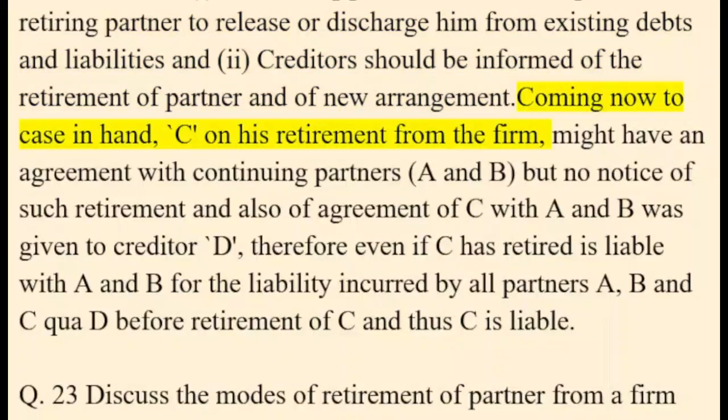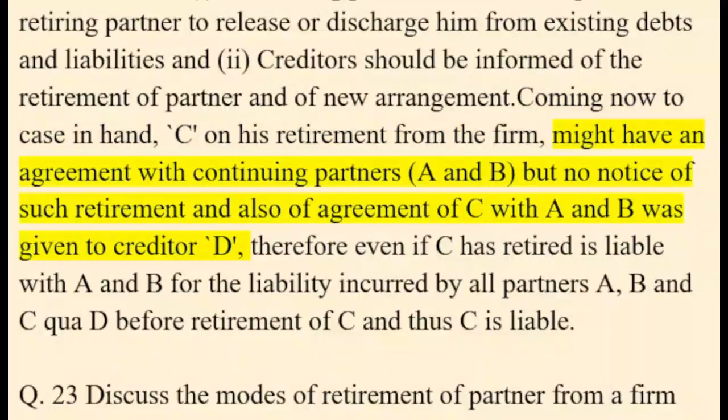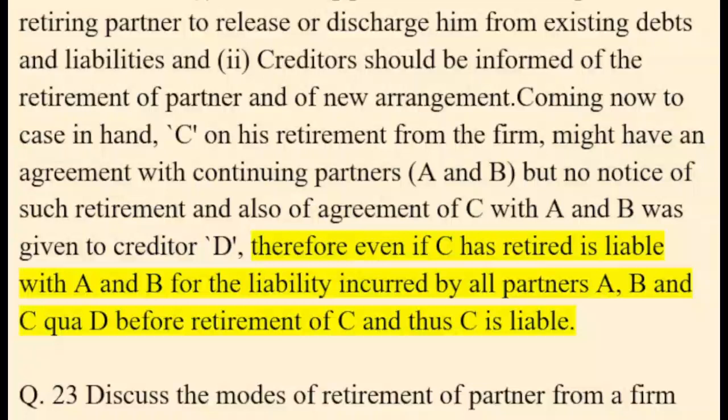Coming now to the case in hand, C, on his retirement from the firm, might have an agreement with continuing partners A and B, but no notice of such retirement and also of the agreement of C with A and B was given to creditor D. Therefore, even if C has retired, he is liable with A and B for the liability incurred by all partners A, B and C qua D before retirement of C, and thus C is liable.